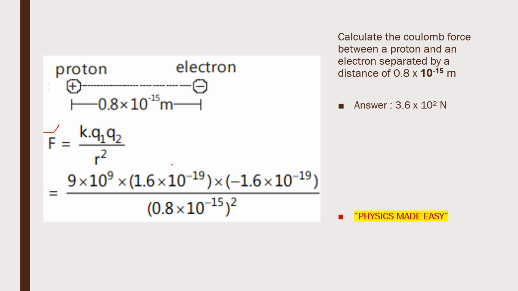Both have the same magnitude of charge, but their nature is opposite. The electron is denoted by the negative sign, and they are divided by the distance, that is 0.8 into 10 raised to power minus 15, whole square. After doing the calculation, we get the answer for the force as 3.6 into 10 raised to power 2 Newton.